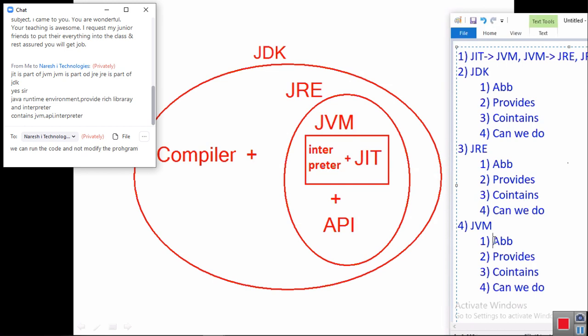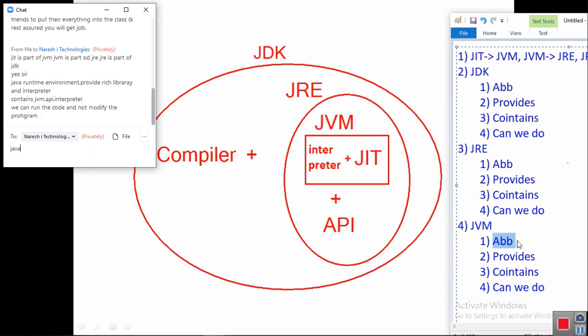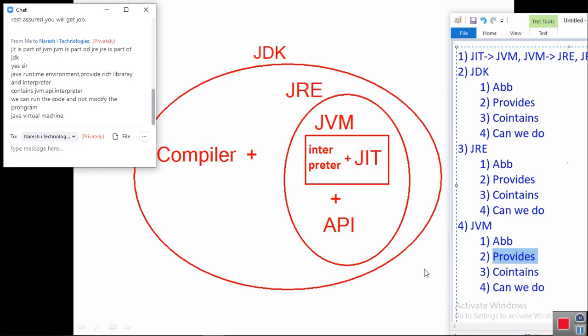JVM stands for Java Virtual Machine. It provides interpreter and JIT. Now, what is JVM? What is the abbreviation of JVM? JVM stands for Java Virtual Machine.